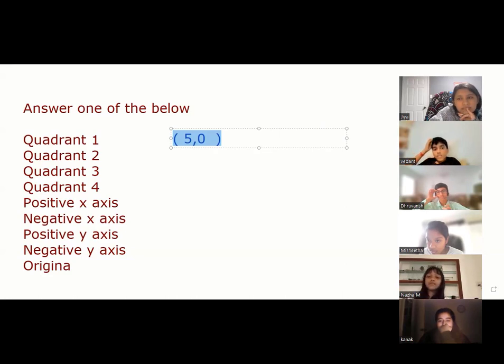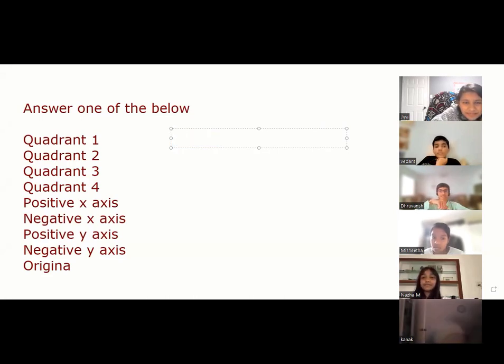So we'll restart the game. A lot of you are doing it wrong. Understood quadrants and positive, negative x-axis or not, guys? 5 seconds is less. You want 10 seconds? So let's start the game again, okay? Take your time. You will speak only once and just directly tell me, sir, this is the answer. We'll start with Mishita.